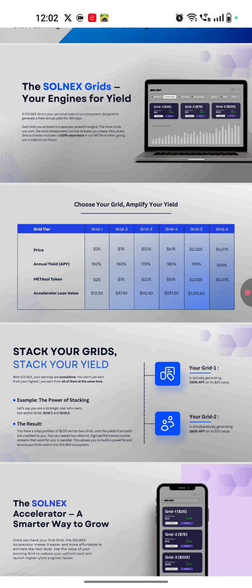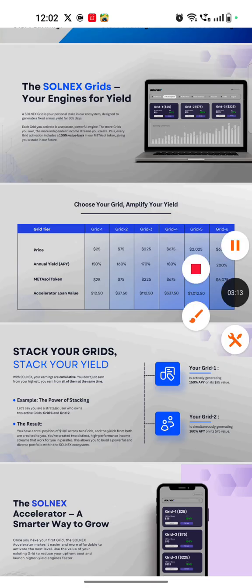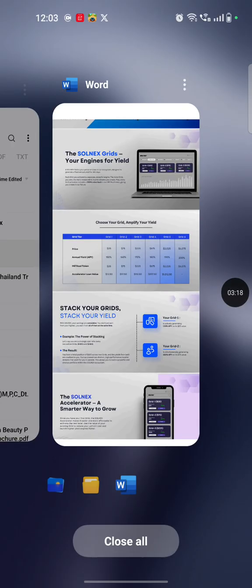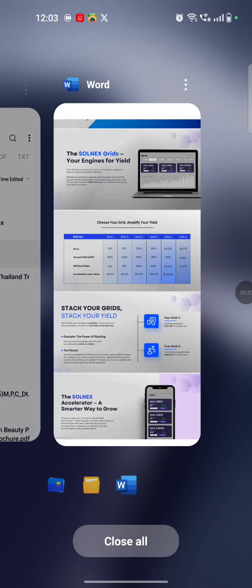Let's go to the calculator section. This is the calculator.